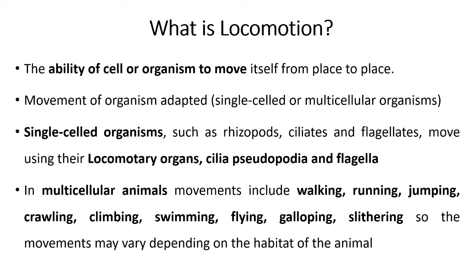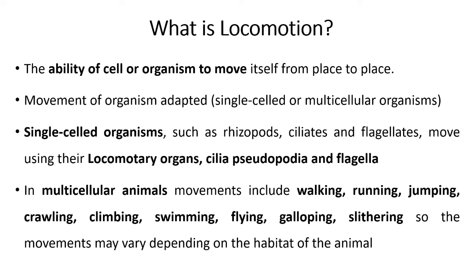So with the help of these cilia, pseudopodia and flagella they can locomote from one place to another place. As the name suggests, it is unicellular, but on the basis of the locomotory organ present in a specific organism, they show a specific type of locomotion.